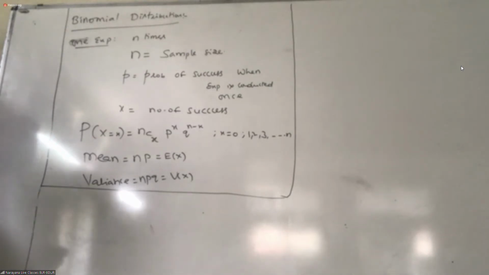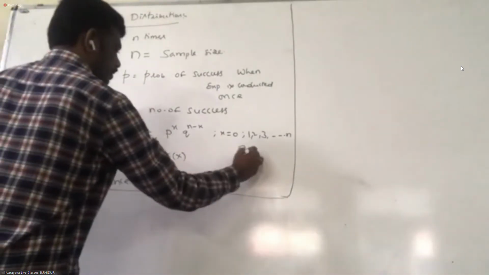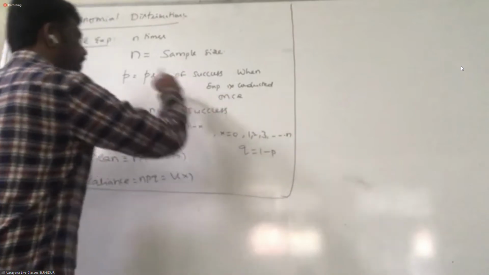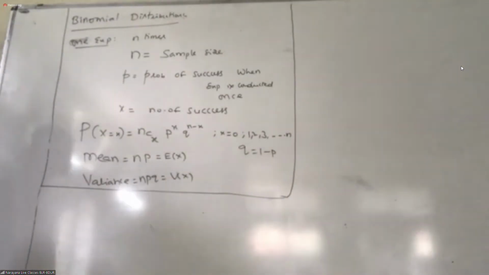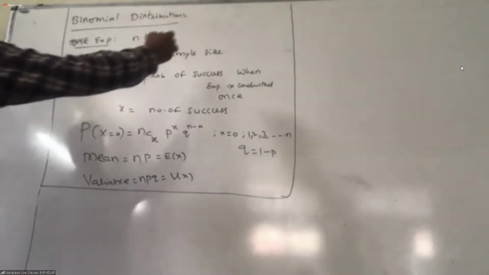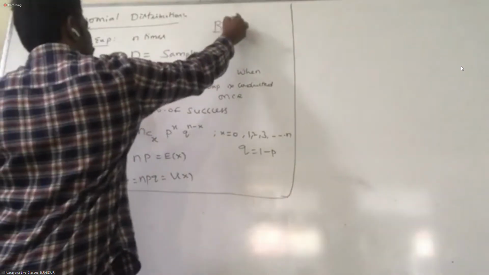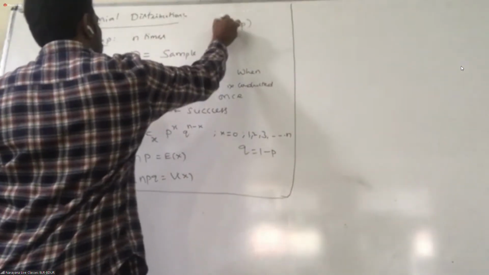Q is 1 minus P. The probability of P here we are calculating, right? Q is nothing but 1 minus P. Okay. Now you can check the questions. The number of parameters: this binomial distribution is also denoted with B(n, p). Remember, B(n, p).